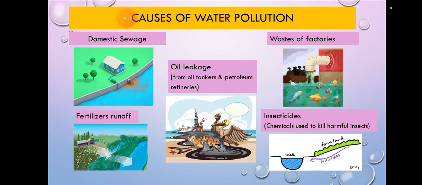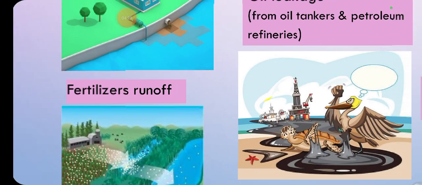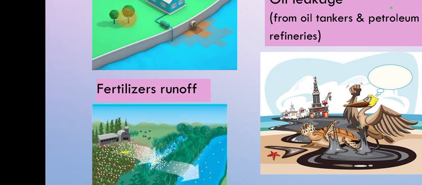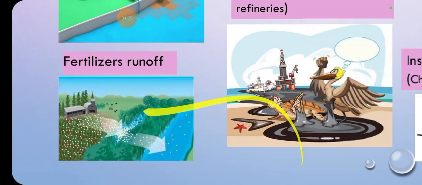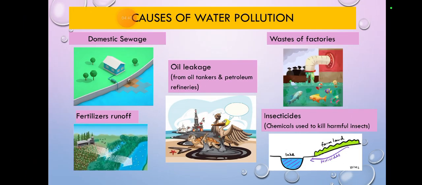What does fertilizer runoff mean? You know what a fertilizer is. When the fertilizer runs off, here in this picture you can see the fertilizer that was on the plant is now going into the water. When it goes into the water, it will pollute that water. That's not what we want. So fertilizer runoff is also a cause of water pollution.